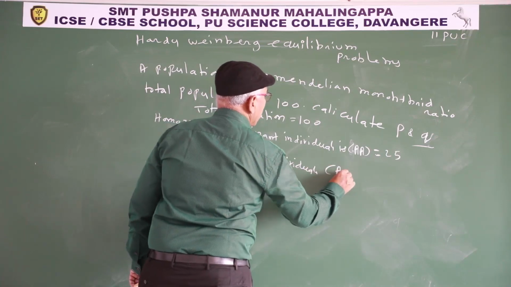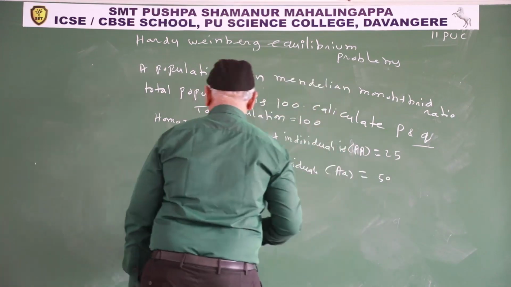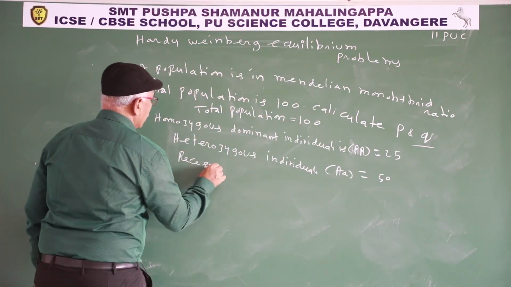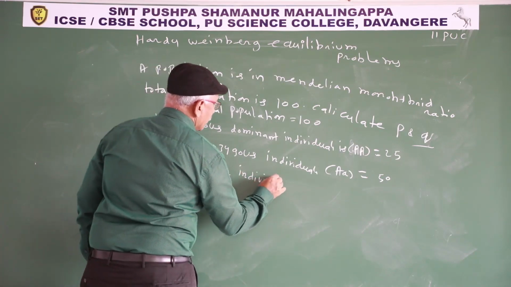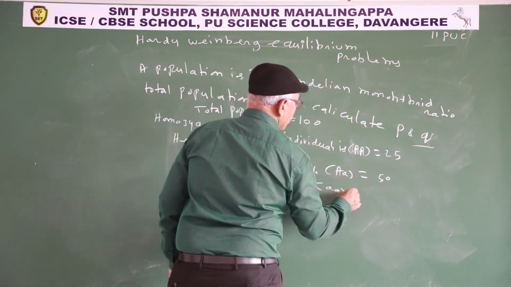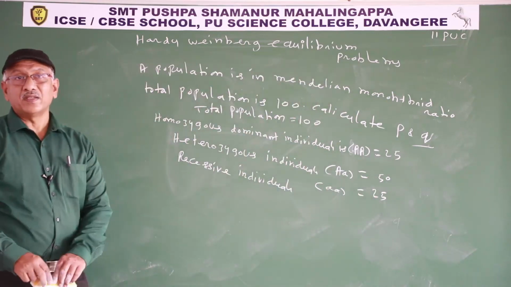Heterozygous individuals, capital A small a, 50. Recessive individuals, small a small a, 25. So first you write like this.